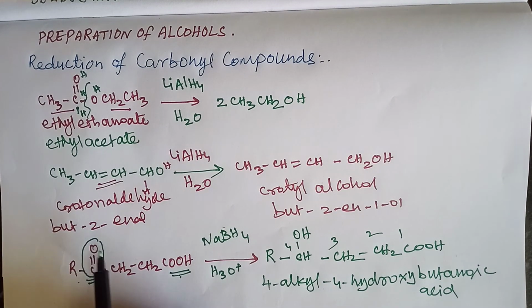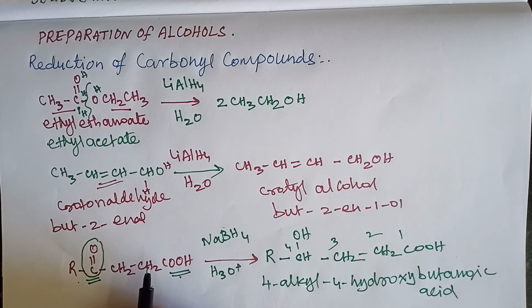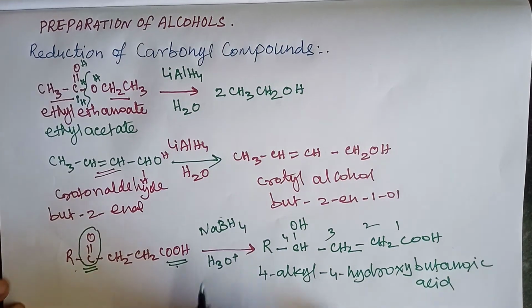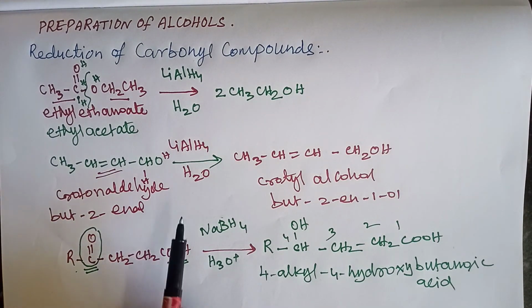Okay, student. So we can prepare alcohol from reduction of carbonyl compounds. Reduction of aldehydes gives primary alcohol. Reduction of ketone gives secondary alcohol. Reduction of carboxylic acids and esters gives primary alcohols, 2 moles of primary alcohols. I hope you understand the preparation of alcohol from reduction of carbonyl compounds.